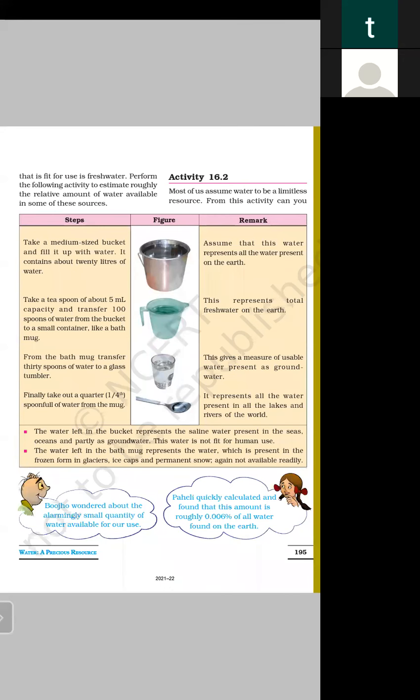So students, underline this amount. 0.006% of all the water found on the earth is fit for our direct use. What is the quantity of water available for our use? That is 0.006% of the total water found on earth. That is a very small amount. Okay students, underline this.